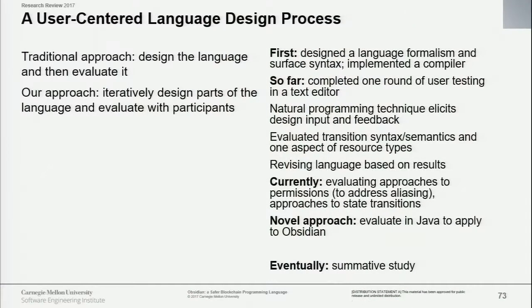Permissions are an approach to address aliasing situations when you have many references to the same object. When you have many references to the same object, you have to worry about which references actually carry state guarantees and which don't. And one of the novel approaches in this is brought about by one of the difficulties in